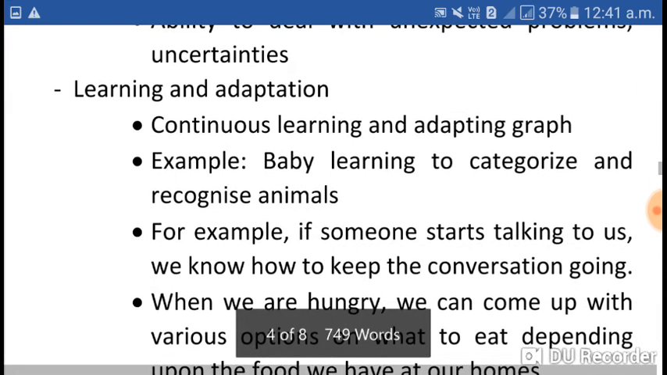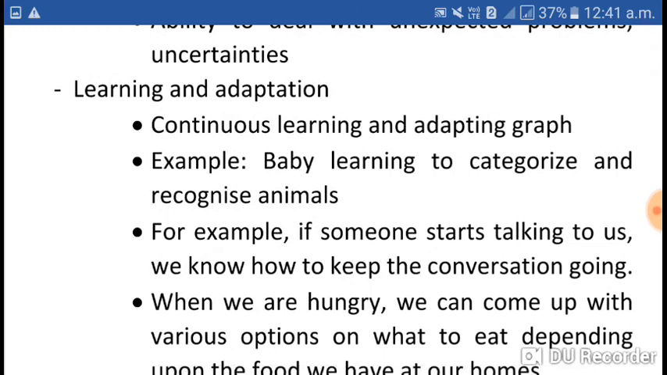Learning and adaptation, that is also an example of intelligence. Continuous learning and adapting. If we are learning something and adapting to the situations, then that is our intelligence. For example, a baby learning to categorize and recognize animals. Yes, that is also intelligence of the baby, that the baby can learn, can see the images or the animals and can categorize. That is also the intelligence of the baby.